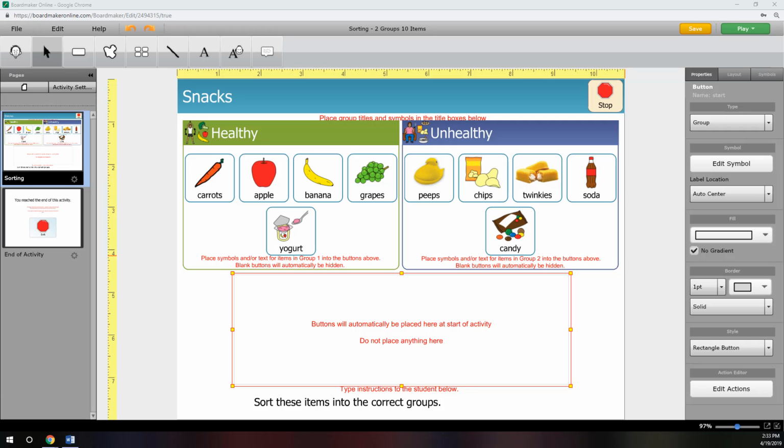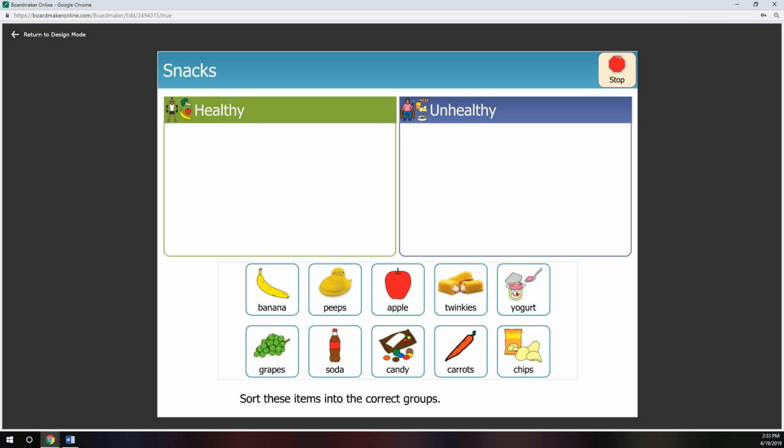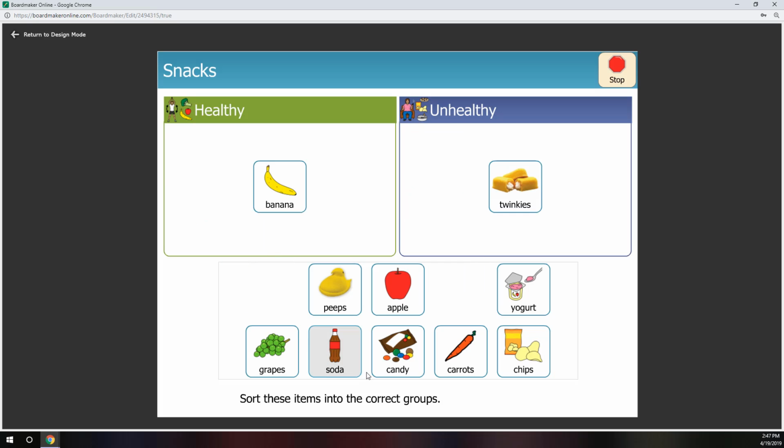Now, when I'm done populating all of my buttons, I like to play the activity just to see what it'll look like when my students play it. I'll click on the play button here at the top. My students are going to love this. They won't even realize they're learning. I click Return to Design Mode to go back to the editor.